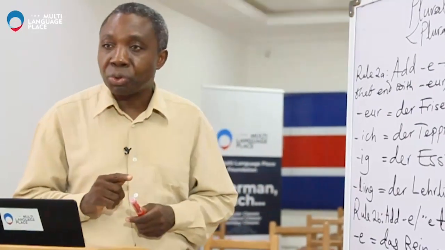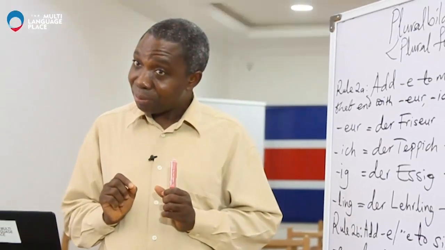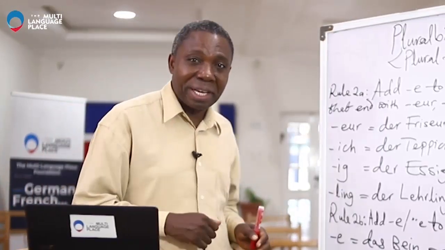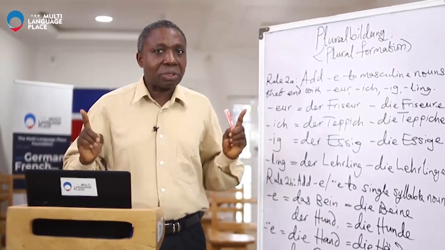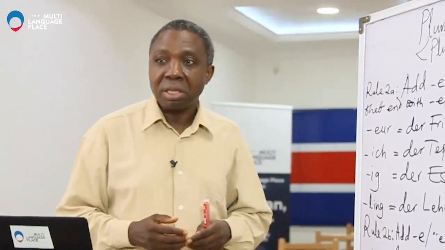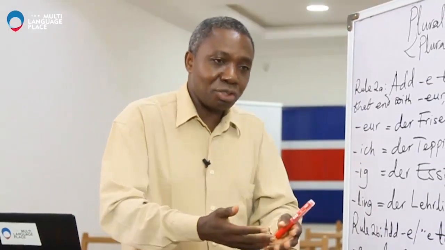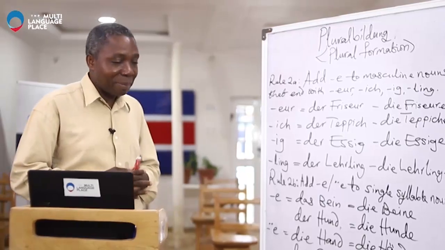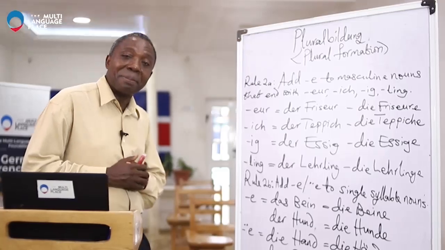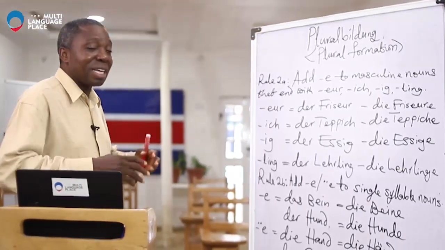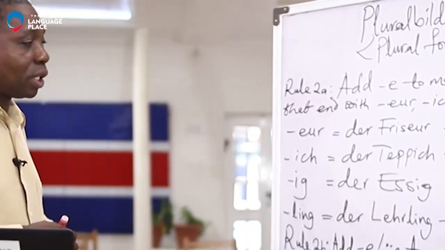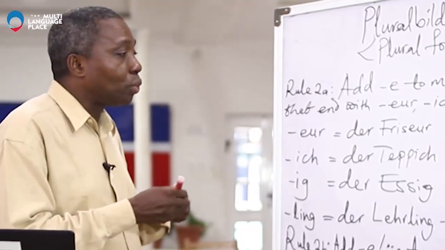But before I talk about Rule 2a, I want to remind you the best way to learn the plural of a noun is to just memorize it. The rules are fine, but they're just to guide us because there are a lot of exceptions. It's better to learn these nouns as we meet them in the dictionary and as we use them on a daily basis, we just get used to the plural. However, the rules will guide us and help us in a lot of situations. Okay, we'll come to Rule 2a.